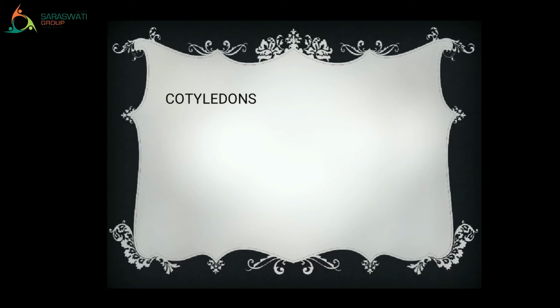Cotyledons. How will you pronounce it? Cotyledons. Right? Now let's take a look at its meaning. Seed leaves that contain food for the baby plants. That is, when the plant starts to grow, it requires food. So this food will be there in the seed leaves, which are also known as cotyledons. Right? I hope you have understood.